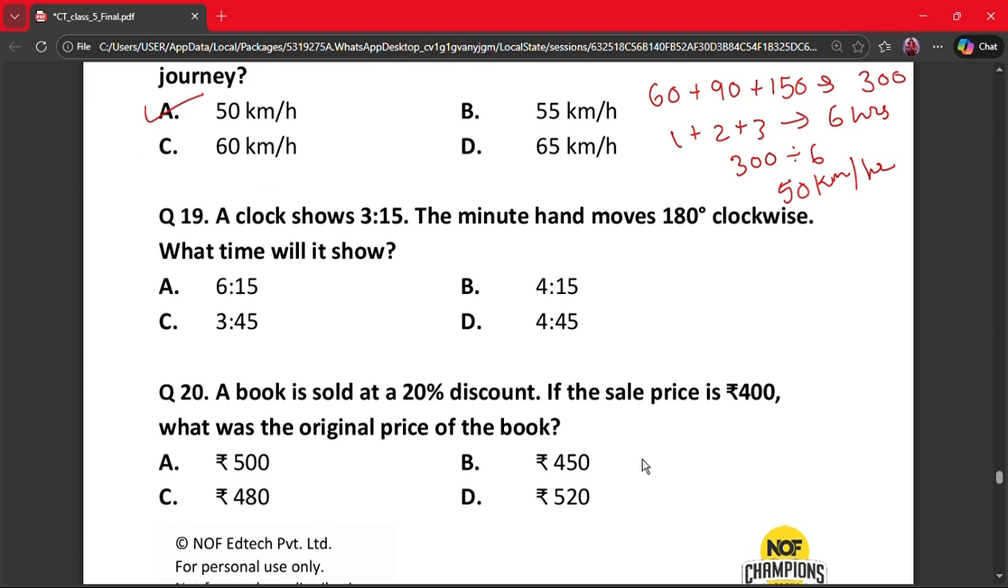Next question is question number 19. A clock shows 3:15. The minute hand moves 180 degrees clockwise. What time will it show? A. 6:15, B. 4:15, C. 3:45, and D. 4:45. The correct answer is 3:45. Why? Because 180 degrees means half circle, that is 30 minutes. So 3:15 plus 30 minutes is 3:45.